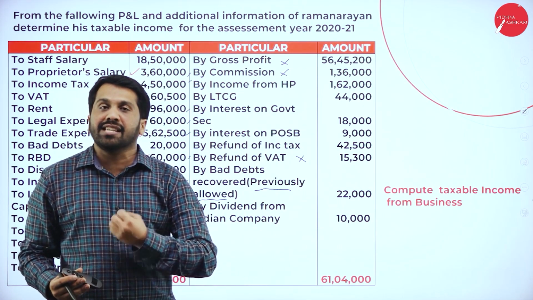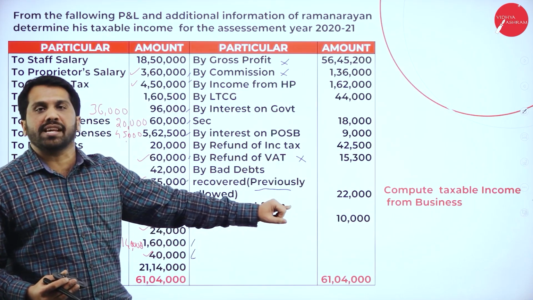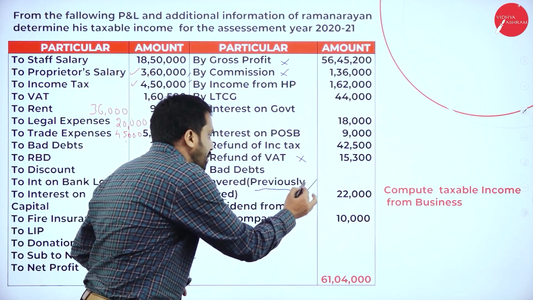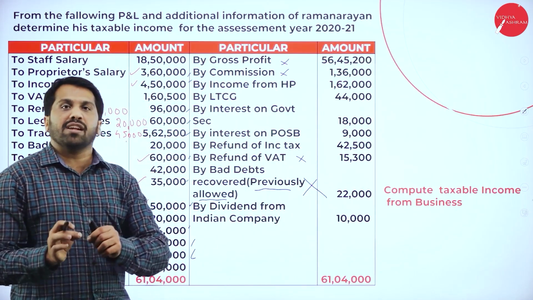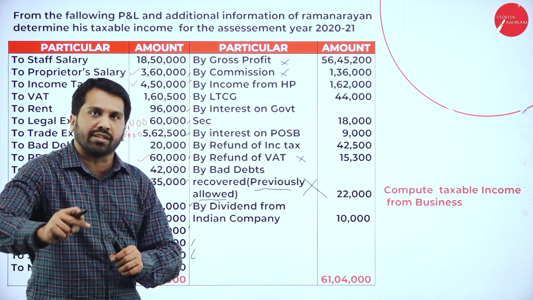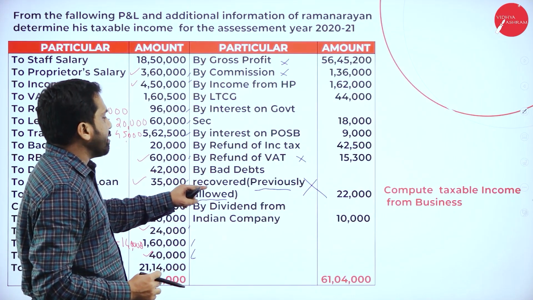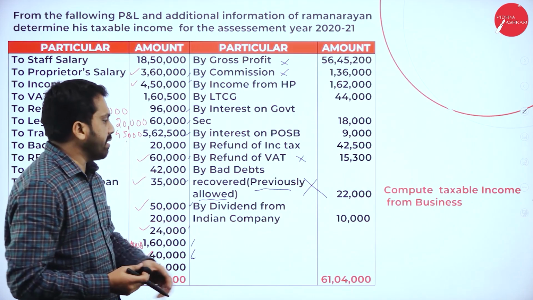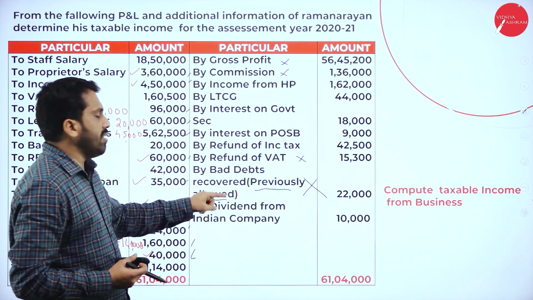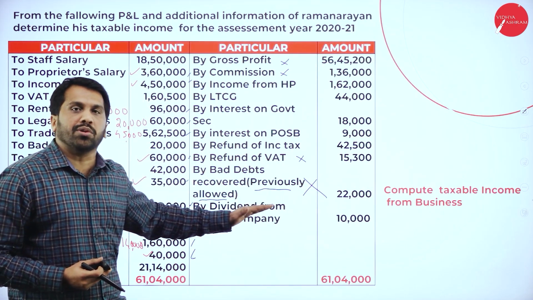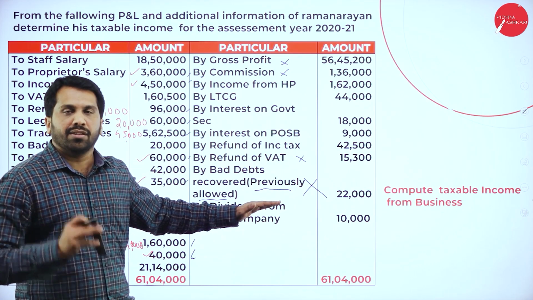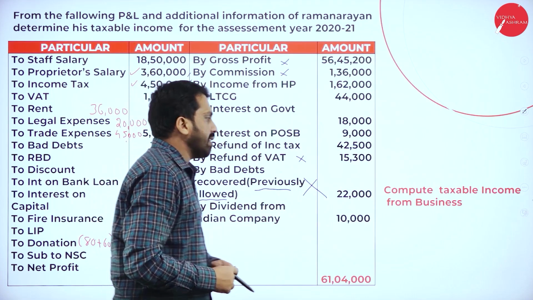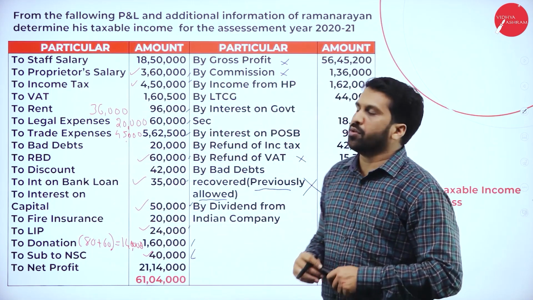If previously disallowed, then we are supposed to take. Previously allowed, then you are not supposed to take. Previously disallowed, you should take, and any bad debts recovered, you should take. Specifically, they have given that in the last year only you have taken. So don't take for current year. Hope you are clear? Yes. Now, dividend from Indian company, we are supposed to take.